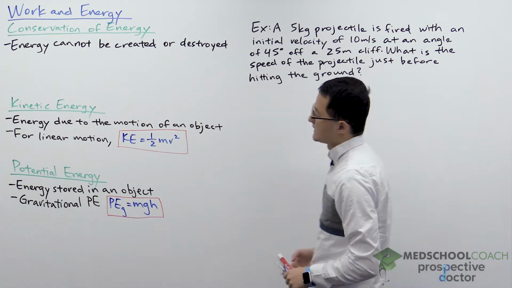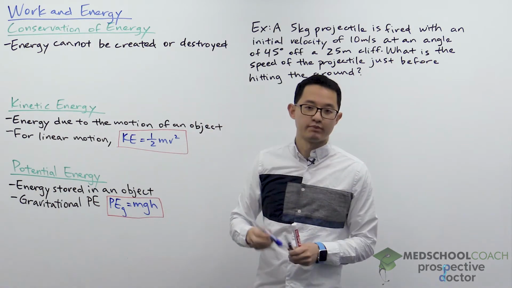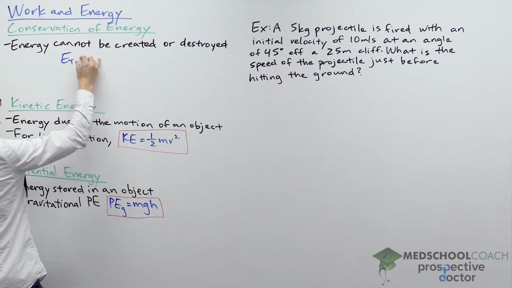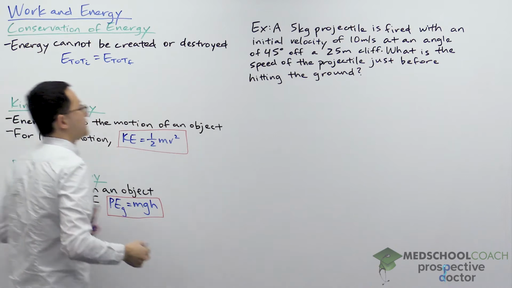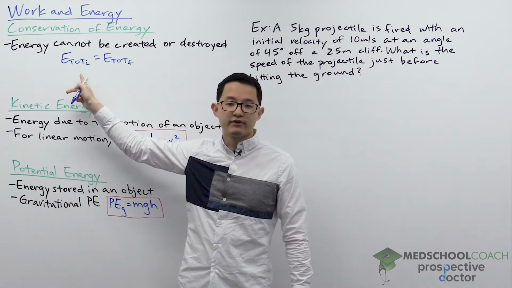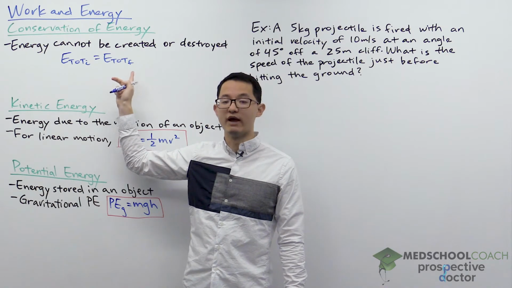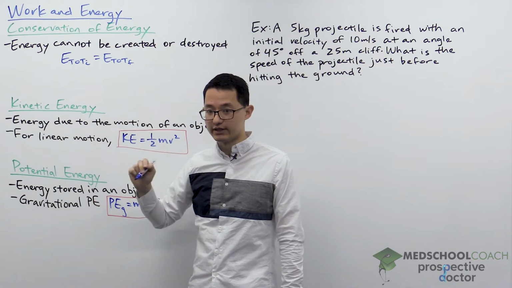Conservation of energy states that energy cannot be created or destroyed. We often express this with the following equation: the total initial energy is equal to the total final energy. This essentially just shows that whatever amount of energy you start with has to be the same as the amount of energy you end with. Again, energy can't be created or destroyed.